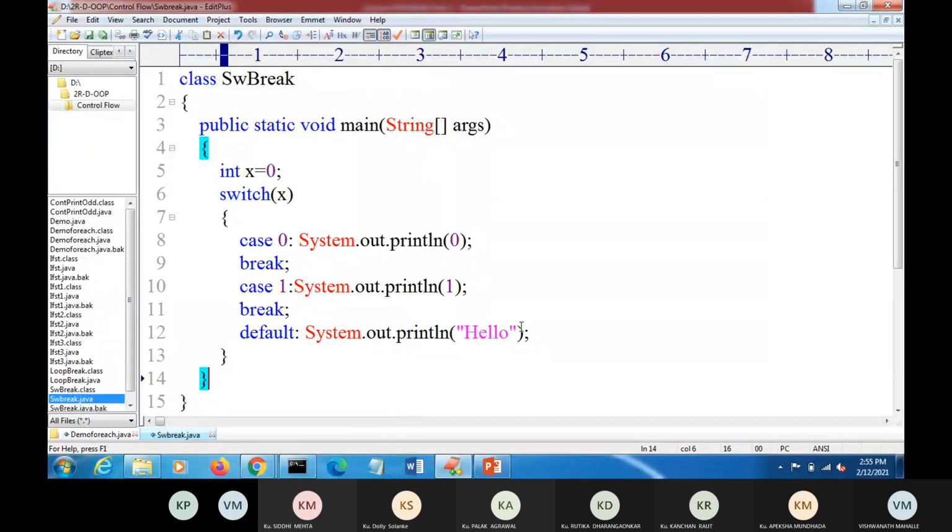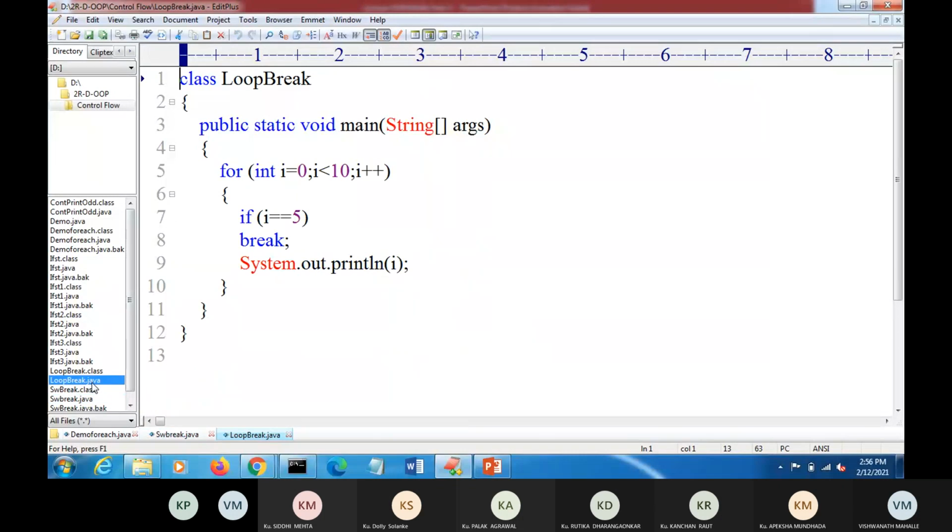Now we have seen the break statement in switch case. So we will see the break statement in a loop. We can also use the break statement in a loop, so we will see one example. Here I have used this break statement in a for loop.